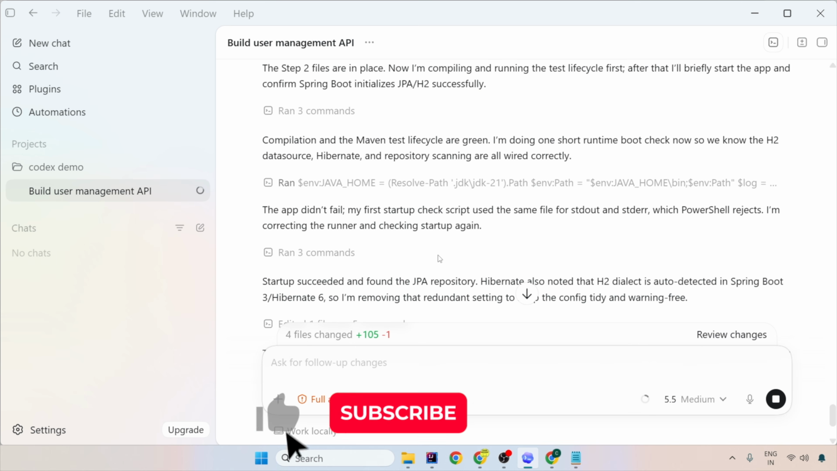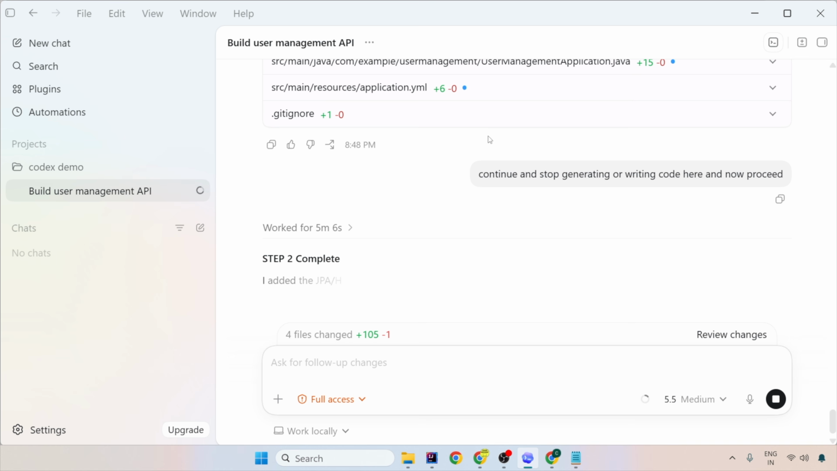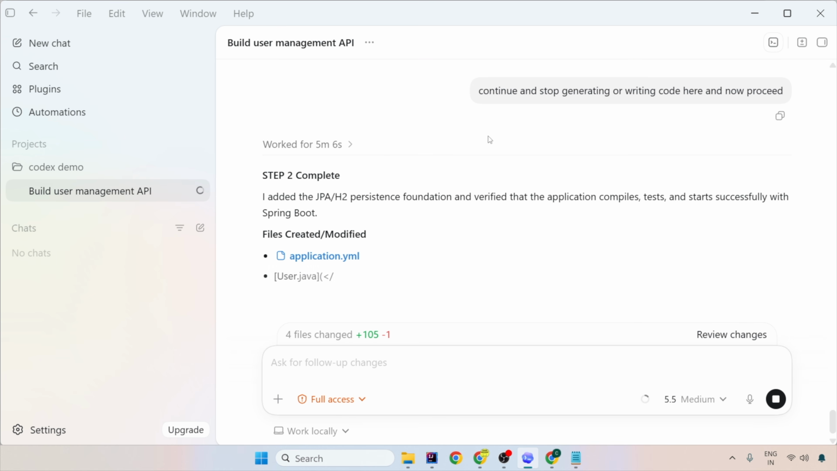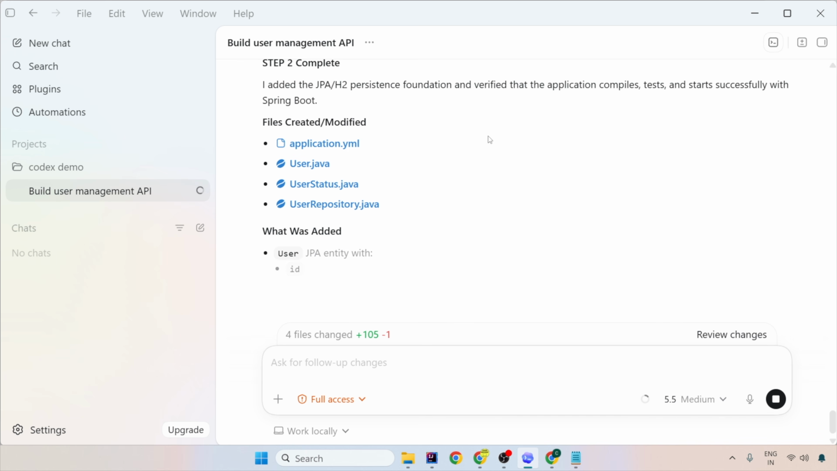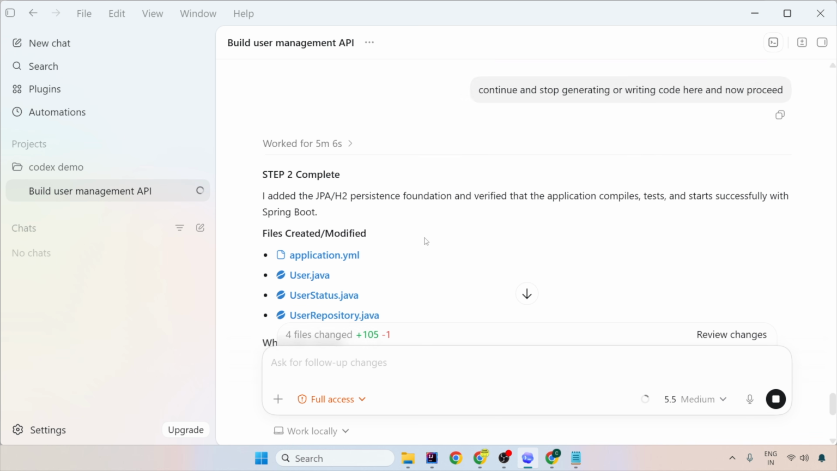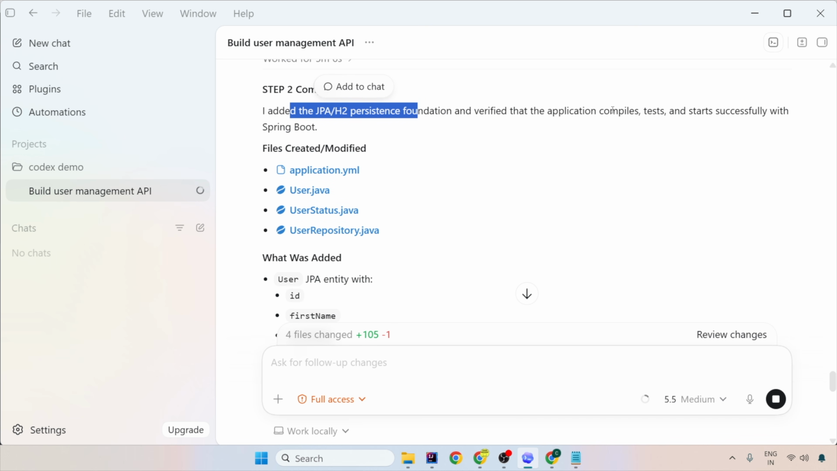Now compilation and Maven test is green because it is doing it by its own. You cannot do it because it is going to be modified automatically by Codex. So it is not allowing you to do anything because it is doing work. You cannot do parallel programming onto it. Now it says I added this and verified that the application compiles and starts successfully with Spring Boot.